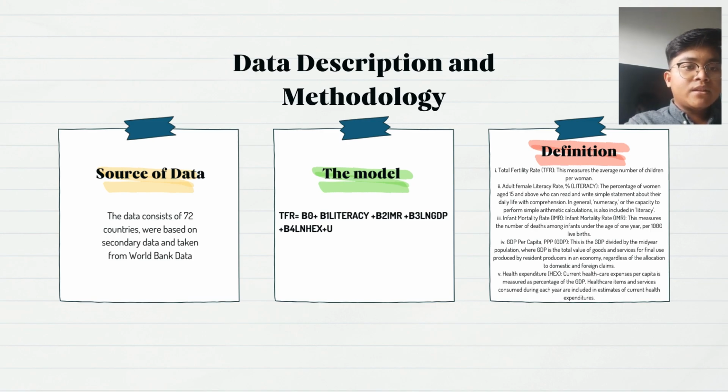Next is infant mortality rate, IMR. Infant mortality rate, IMR, measures the number of deaths among infants under the age of 1 year per 1,000 live births.